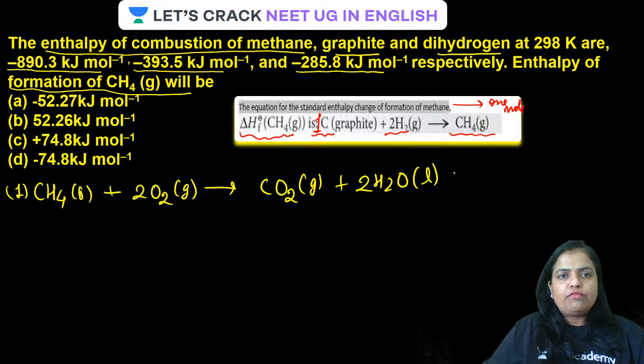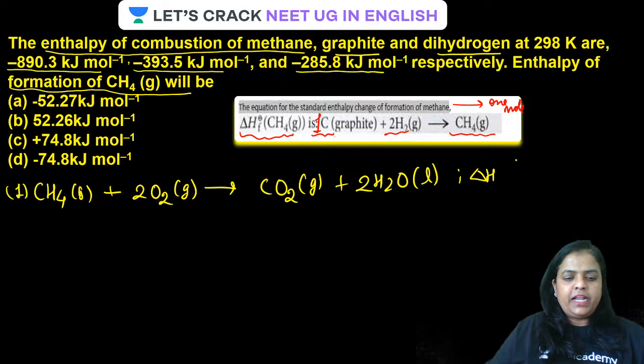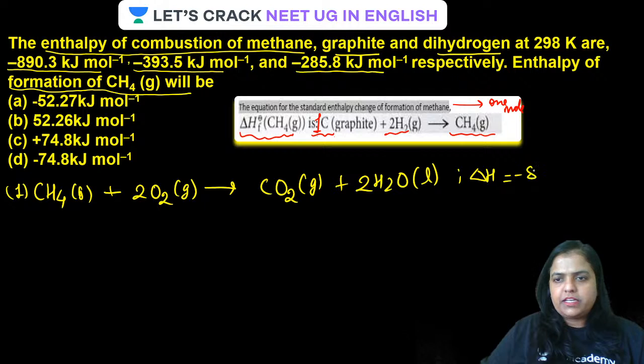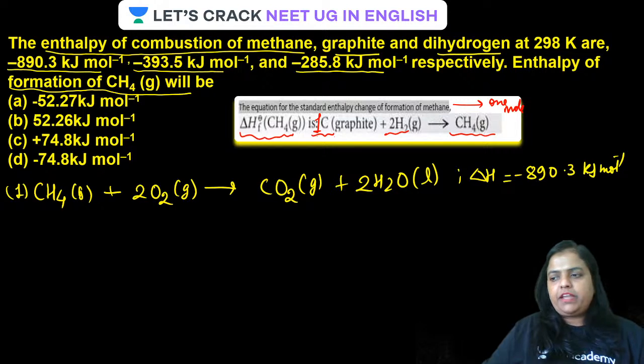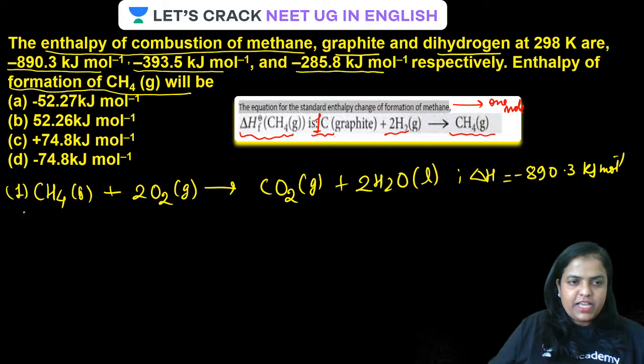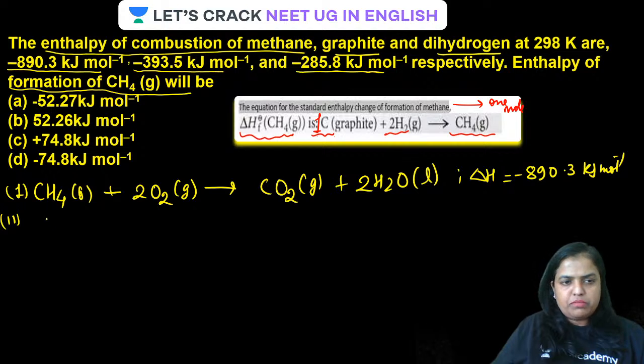For this, delta H is given as minus 890.3 kilojoule per mole. Units are very important. Now the second equation is the enthalpy of combustion of graphite. Let it be solid.